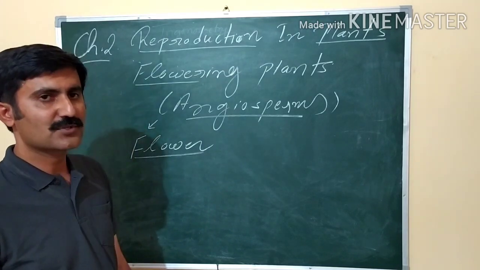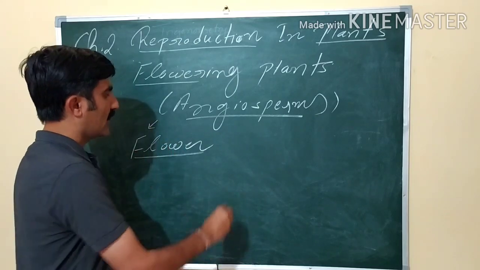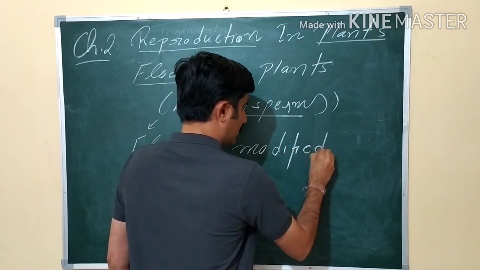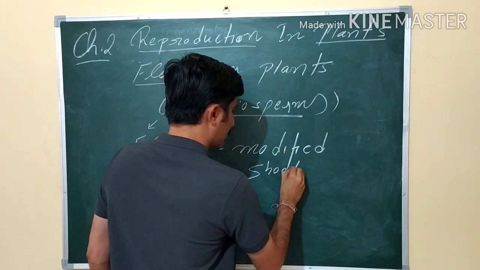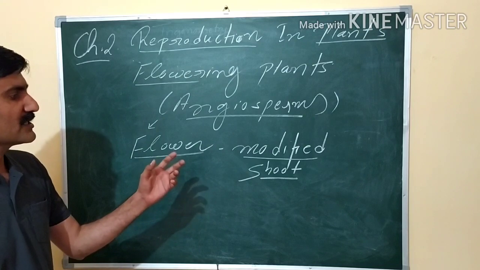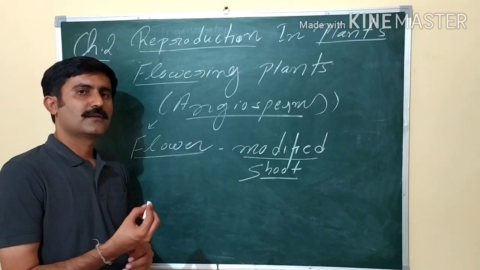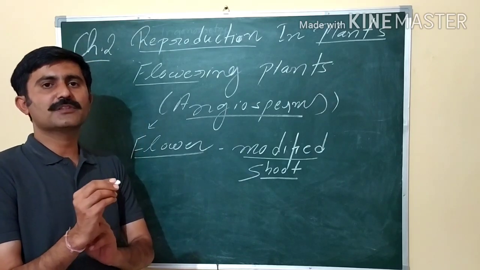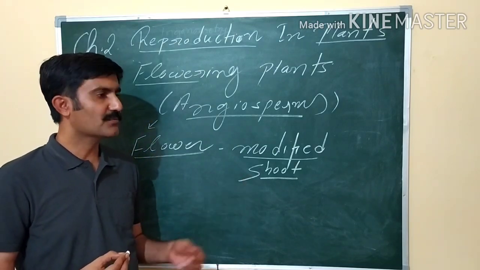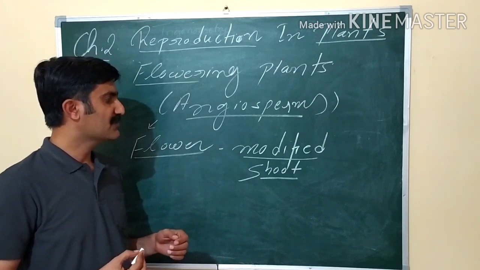Now we have to understand what a flower is. Flower is the most fascinating and most attractive part of a plant. Flower can be defined as a modified shoot. The shoot apex is modified into a reproductive structure, and that is known as a modified shoot. We can find many similarities between the flowering parts and the parts of a shoot, like sepals and petals. If we look into the morphology and anatomy of sepals and petals, these are very similar to other vegetative parts like leaves.